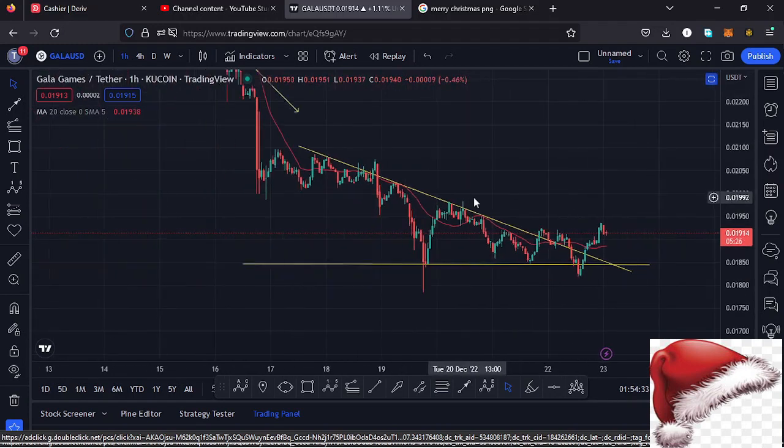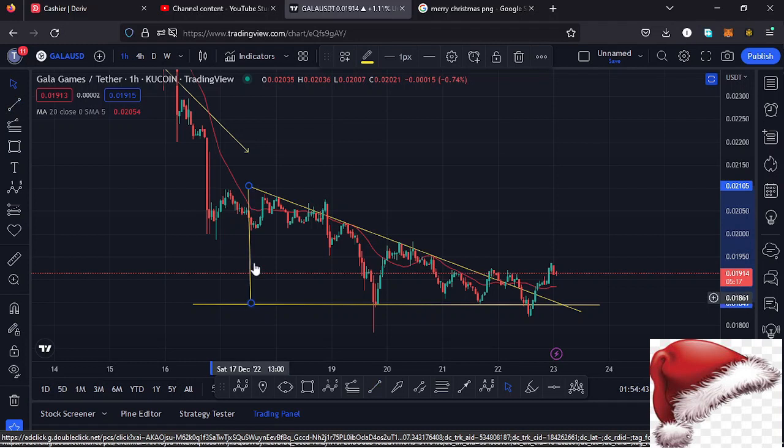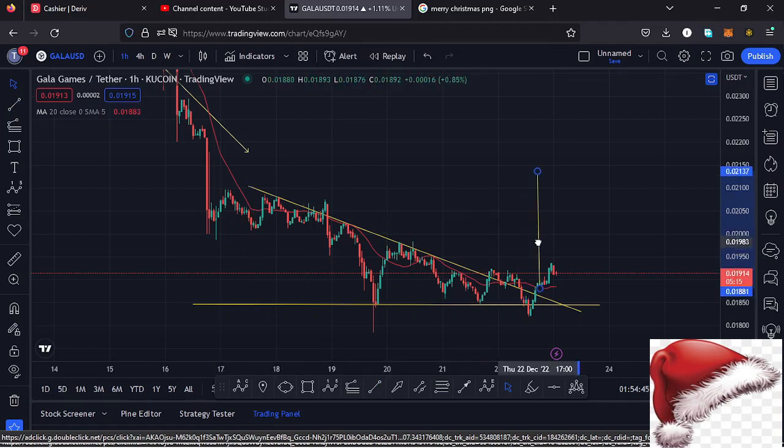To get a minimum target area to the upper side out of this chart pattern, we can get the height of the triangle and then place it where we are seeing the breakout to the upper side, and that gives me a minimum target area back to around the $0.02127 mark. That means in case we continue seeing an increase in the buying momentum and also continue trading above the 20-day MA, there are chances of getting back to the area at around the $0.02127 mark. So let's be patient and see how that plays out.